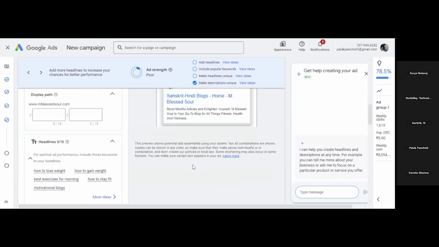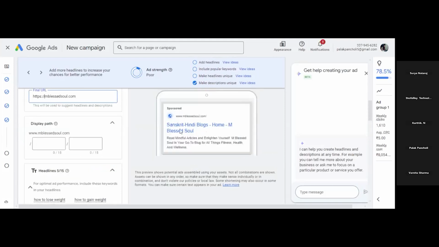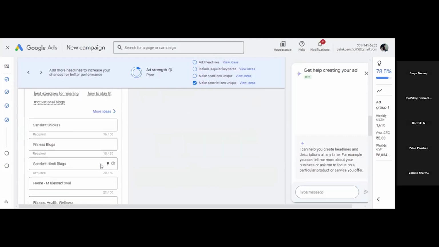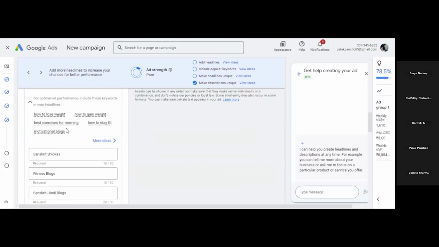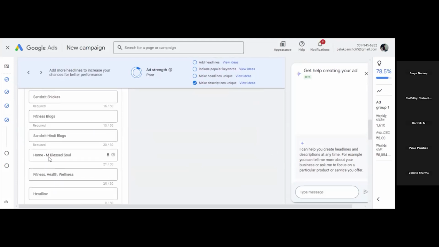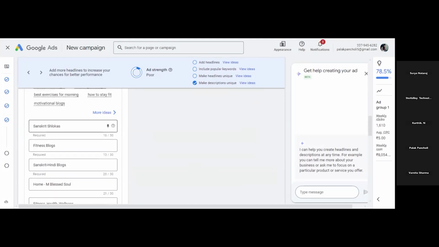Now these are the headlines. Here you have to add keywords which are important for your offer or for your business. The suggestions are these, and three headlines are compulsory, means required. After that, it is up to you. If you want to write, you can write, otherwise you can leave it. Here it is suggested Sanskrit shlokas, fitness blogs, or Sanskrit Hindi blogs.